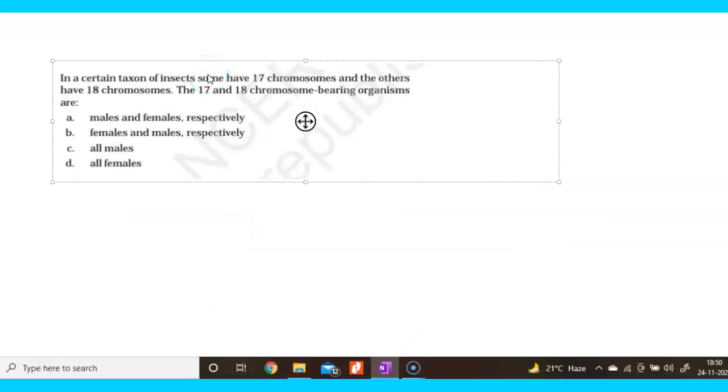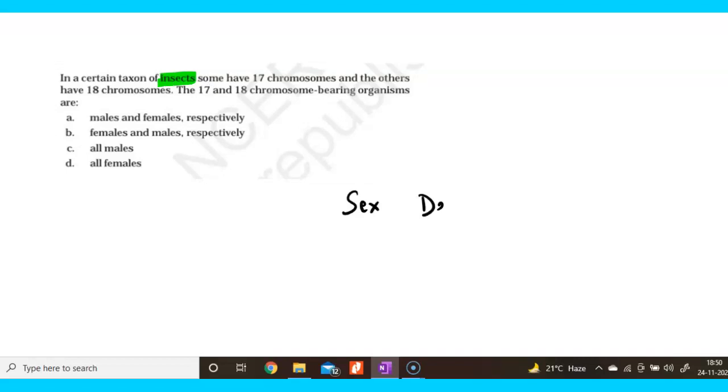This question is asking that in a certain taxon of insects, some have 17 chromosomes whereas some have 18 chromosomes. The 17 and 18 chromosomes bearing organisms are. Remember, the key word to solve this question is insect. And this question is from your topic sex determination.